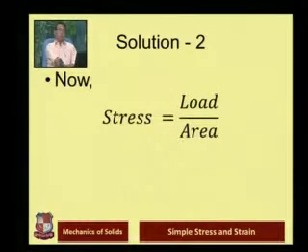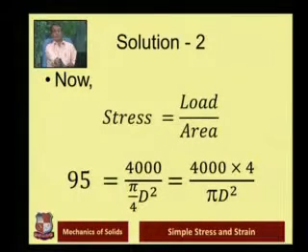Now we know the equation of stress. Stress is nothing but load upon area. So we simply substitute the values. We know that stress is given as 95, load is given to us as 4000 Newton, and the equation for area is already known to us, that is pi by 4 d square. So it is simple to find out now.